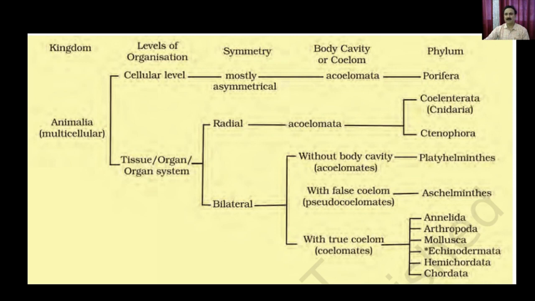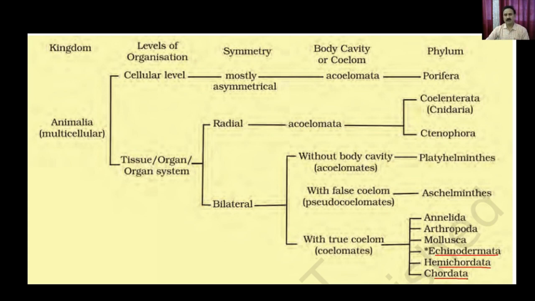In that we discussed Coelenterata, Ctenophora, Platyhelminthes, and Aschelminthes. Then within the bilateral symmetry, we also discussed the true coelomates, animals which contain a body cavity. Within that, we discussed Annelida, Arthropoda, Mollusca, Echinodermata, and Hemichordata. And in the previous lectures, we also discussed Chordata.